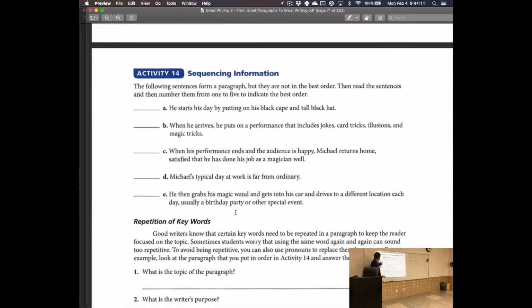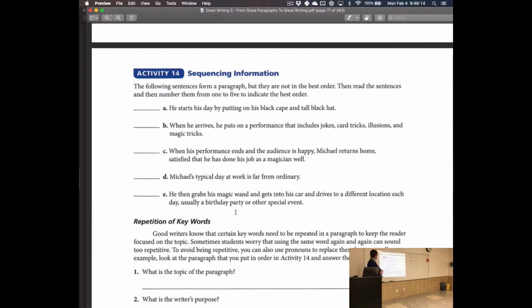In your books, this is a paragraph, and this is in the wrong order. Fix it so that it's in the right order. That's the idea of this activity right here. Read the sentences, then number them from 1 to 5 to indicate the best order. Those are the instructions. Okay. So take 2 minutes. Figure that out.